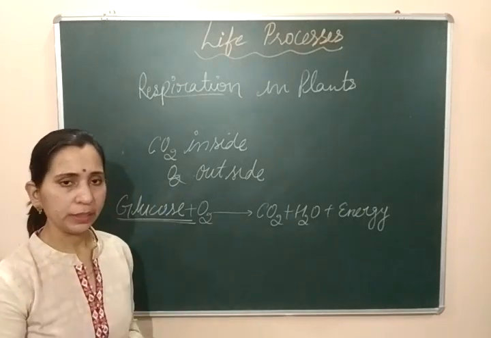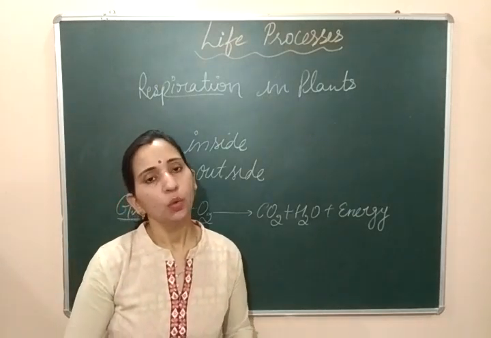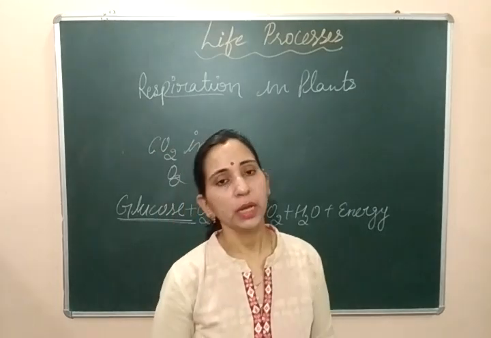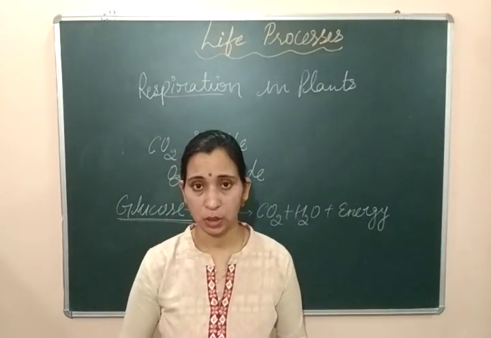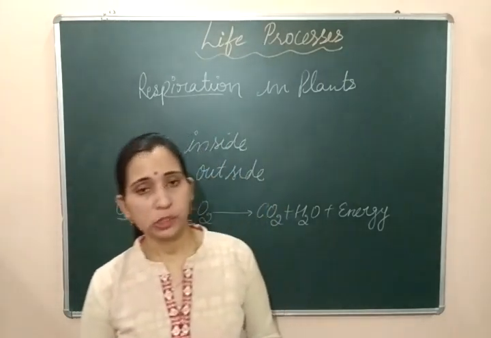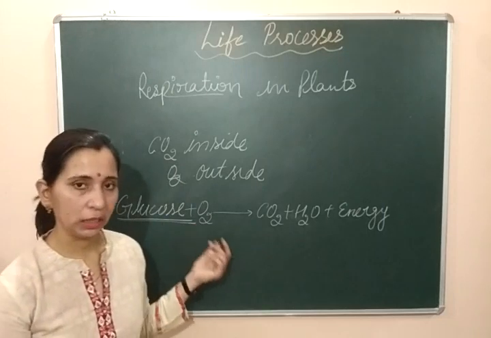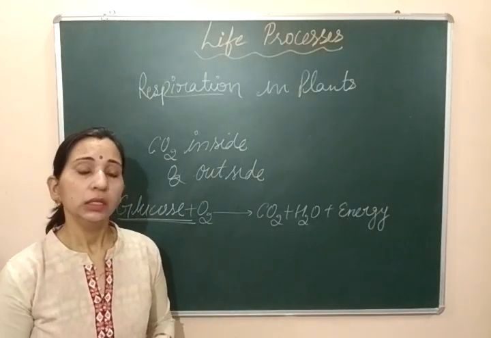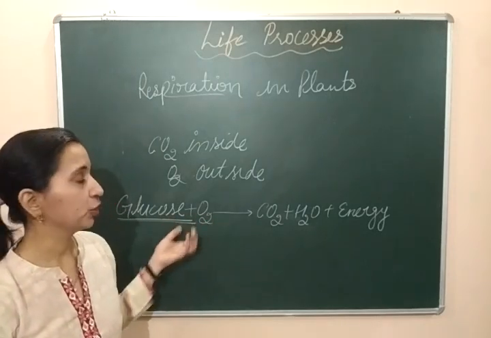As we already discussed in the portion on nutrition in plants, during the process of photosynthesis, glucose is formed, and then this glucose is stored in the form of starch. But during the process of respiration, that starch gets converted into glucose again, and then glucose and fructose, etc. And then this is oxidized by the reaction of oxygen.